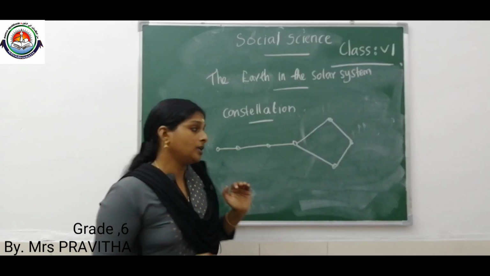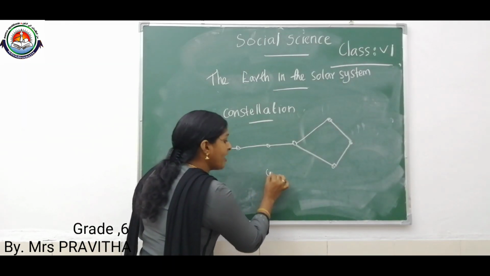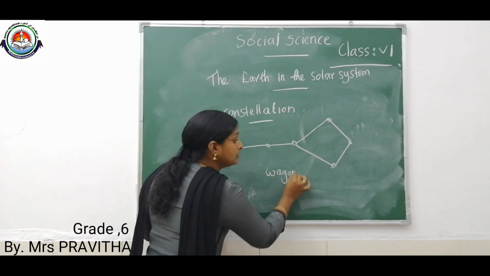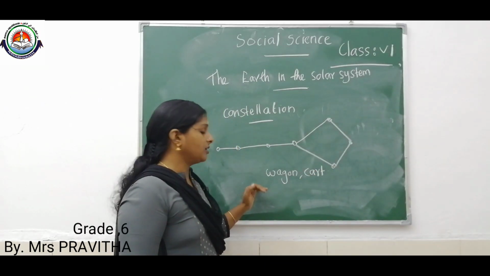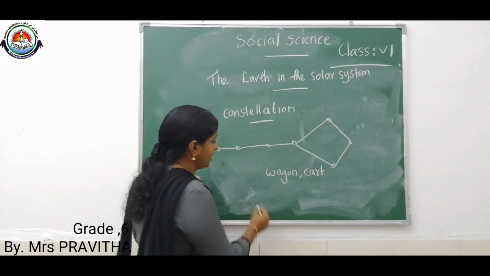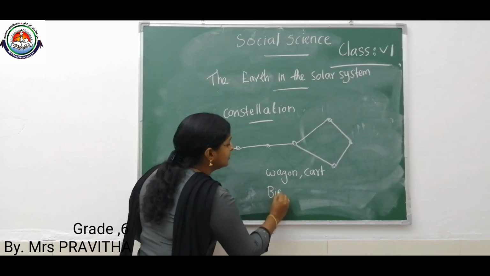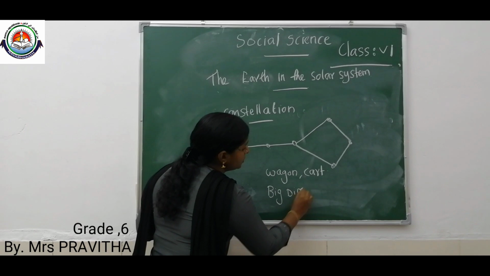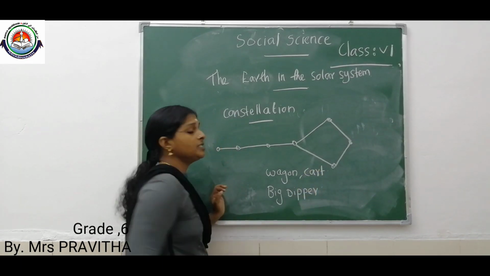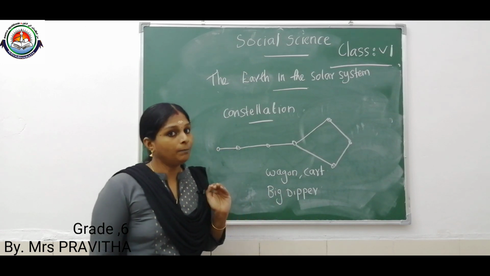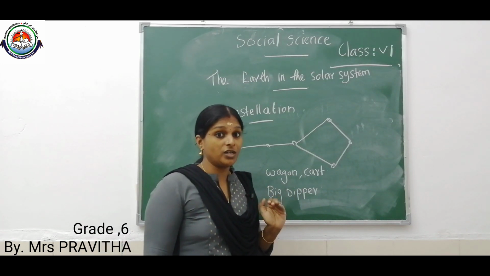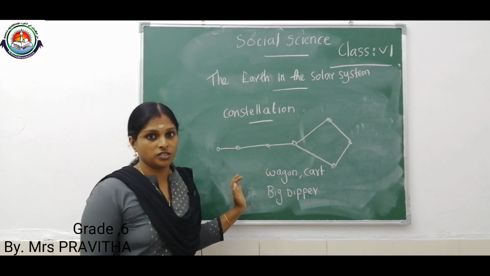And in Germany, it is known as wagon or car. And in USA, it is known as Big Dipper. So, this constellation is known by different names in different countries and as per mythology. I think children, you got an idea about constellation.